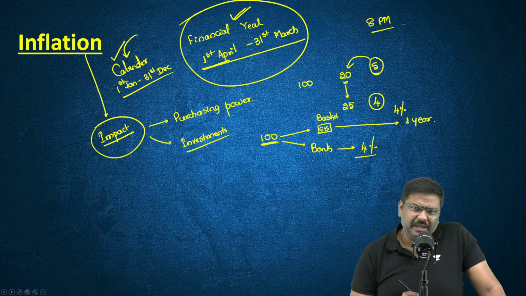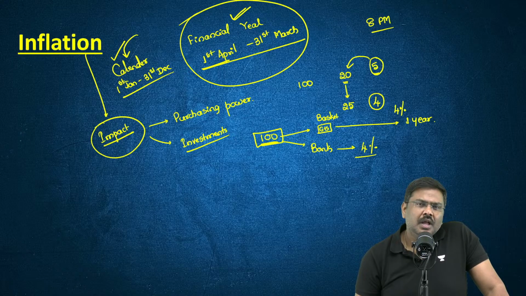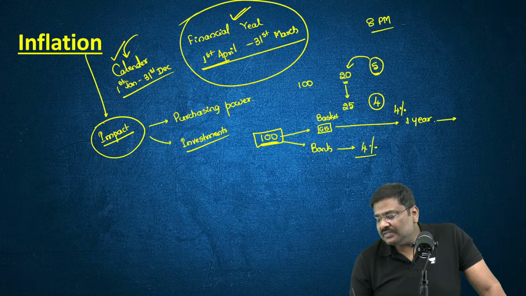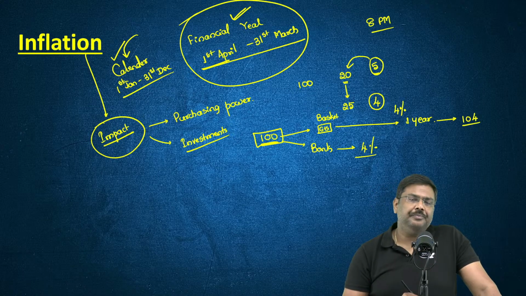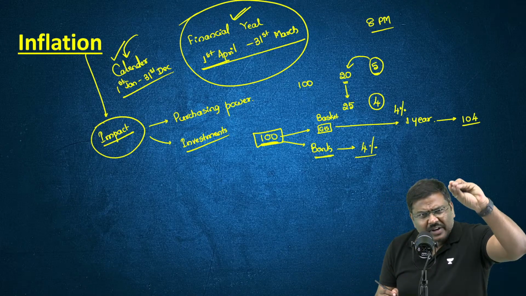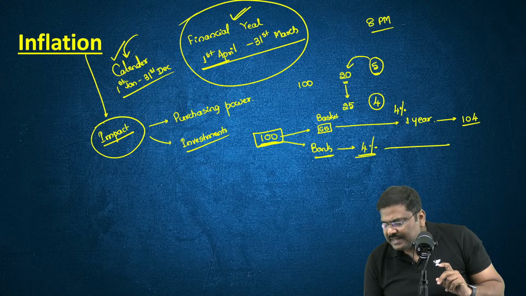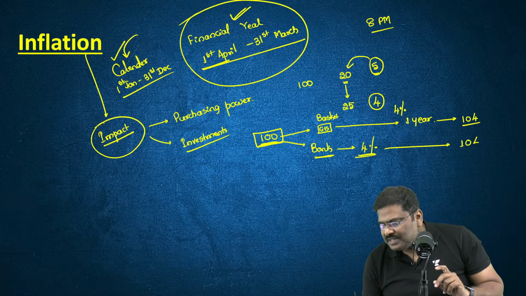What does it actually mean? What is the price of the basket today? 100. After 1 year, the price of the basket becomes 104. And after 1 year, the money that you kept in the bank, which was 100, with the interest of 4%, will also become how much? 104.